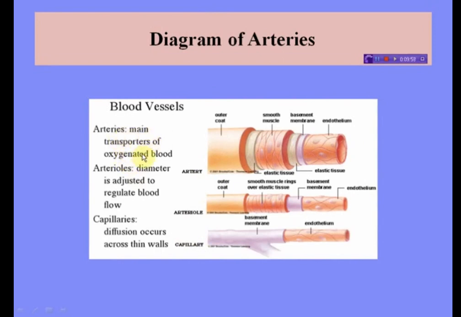So arteries are the main transporters of oxygenated blood. See, arteriole diameters are adjusted to regulate blood flow, and in capillaries diffusion occurs across the wall. This is basement membrane. This is smooth muscle. This is basement membrane. This is endothelium of an artery. Artery is further divided into arterioles. Diameter of arteriole is adjusted to regulate blood flow, and arteriole is further divided into capillaries. So diffusion occurs through thin walls.